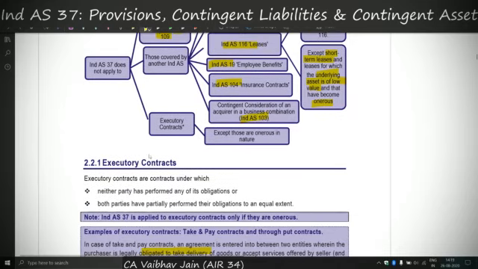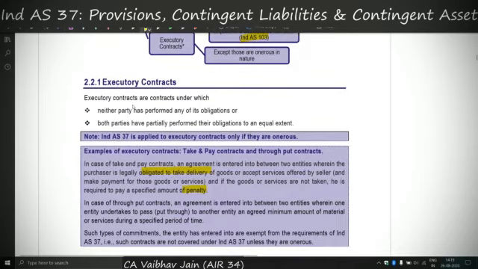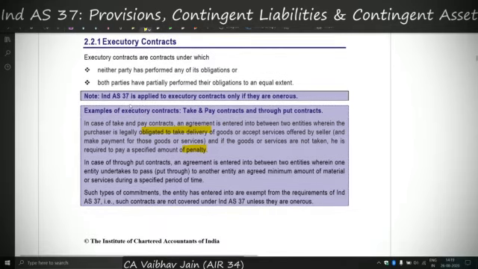Now jumping to executory contracts. Outrightly, Ind AS 37 is not applicable to executory contracts. Firstly we'll have to understand what an executory contract is. An executory contract means any contract which is not a complete contract. That means the contract is either not started, or if started it is only partially completed. Both the parties should be on equal footing. The definition says that either none of the parties have performed their obligations, so both are at zero, or if both the parties have partially performed, then that should be to an equal extent.